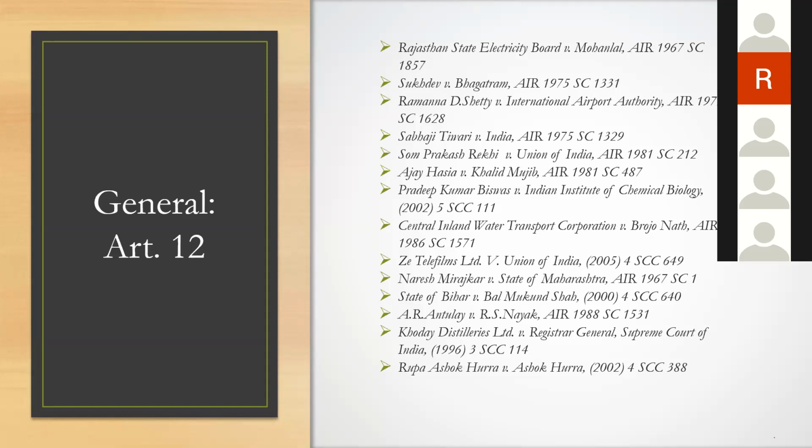Now, this was an obiter, an observation in Sukhdev versus Bhagat Ram, but it became the rule in Ramana Dayaram Shetty versus International Airport Authority, wherein the Supreme Court laid down in clear terms the conditions for